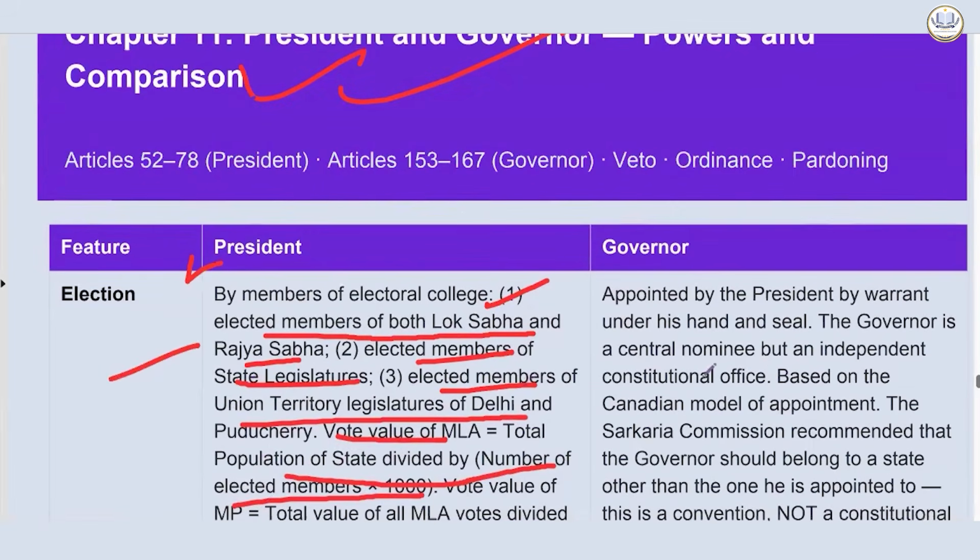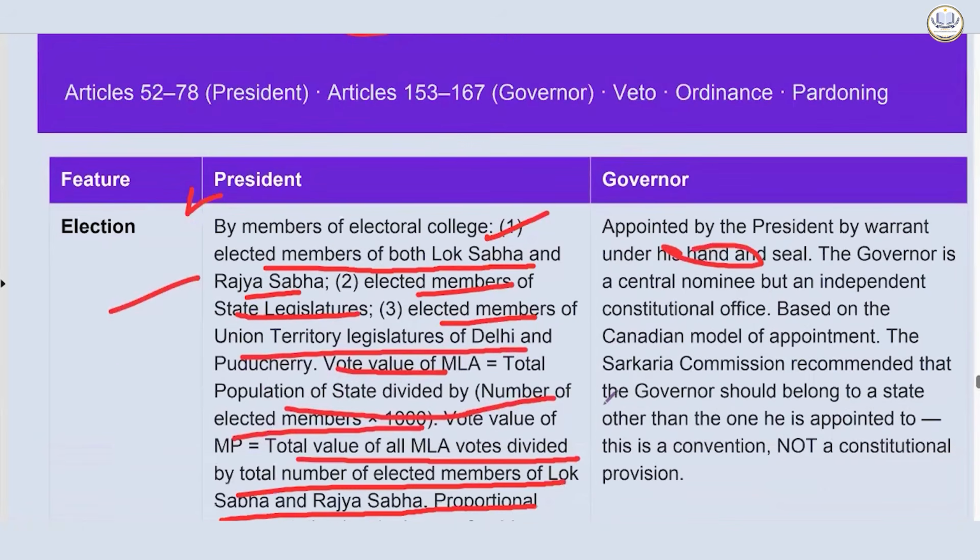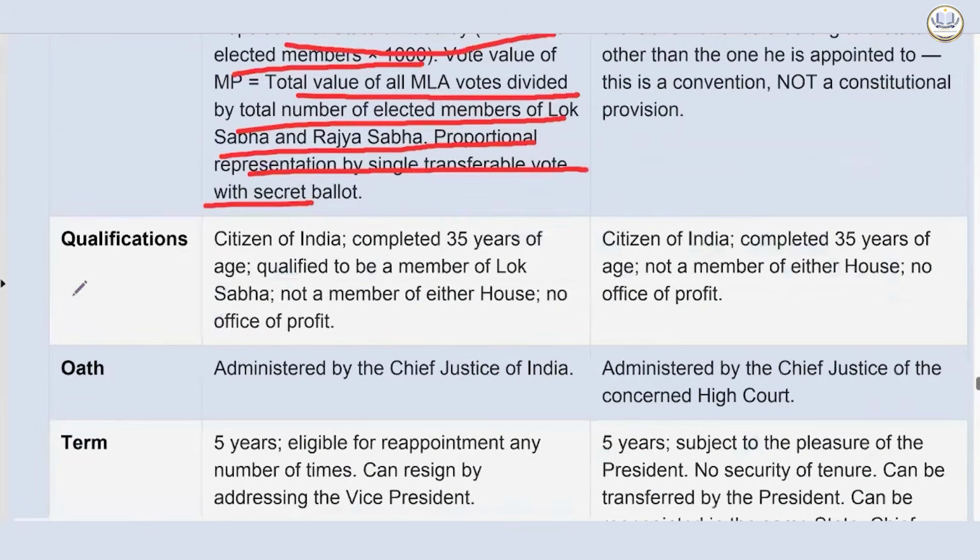Governor, though, is appointed by the President by a warrant under his hand and seal. The governor is the center's nominee, but an independent constitutional office as well. It has a dual role to play. Based on the Canadian model of appointment, the Sarkaria Commission recommended that the governor should belong to a state other than the one he is appointed to. This is a convention, not a constitutional provision, so that he is not biased.